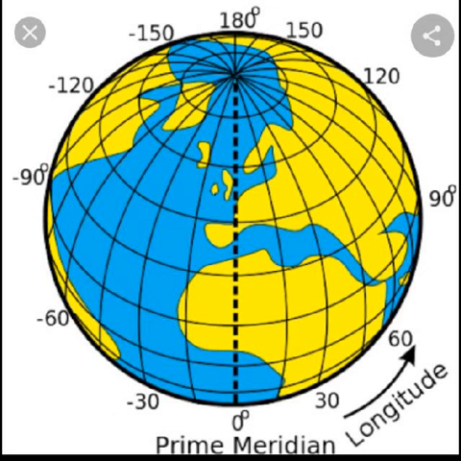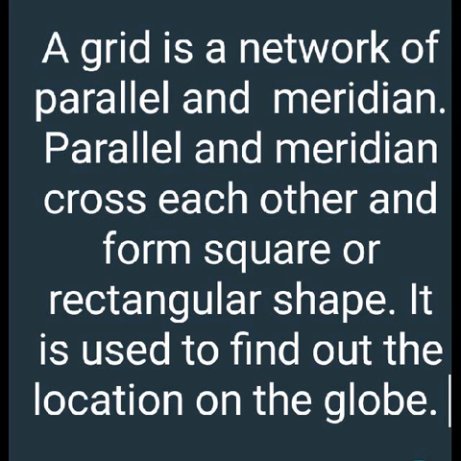How are meridians numbered? 0 degree, the prime meridian, is the center of the meridians. It passes through Greenwich near London. There are 180 meridians in the eastern hemisphere and 180 meridians in the western hemisphere. Totally 360 meridians. Next is grid.